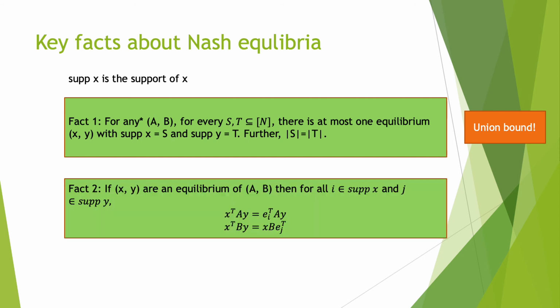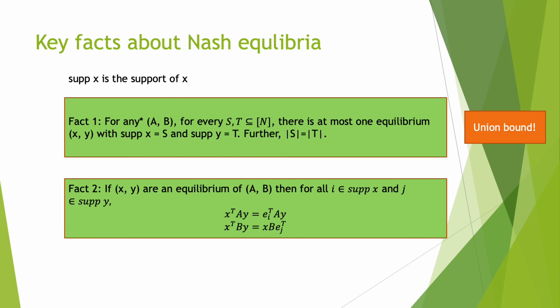Another important fact is that if x and y are an equilibrium of A and B, then for any strategies i and j in the support of x and y respectively, the value of playing that strategy is equal to the value of the equilibrium. x transpose A y is equal to e_i transpose A y, and x transpose B y is equal to x transpose B e_j.